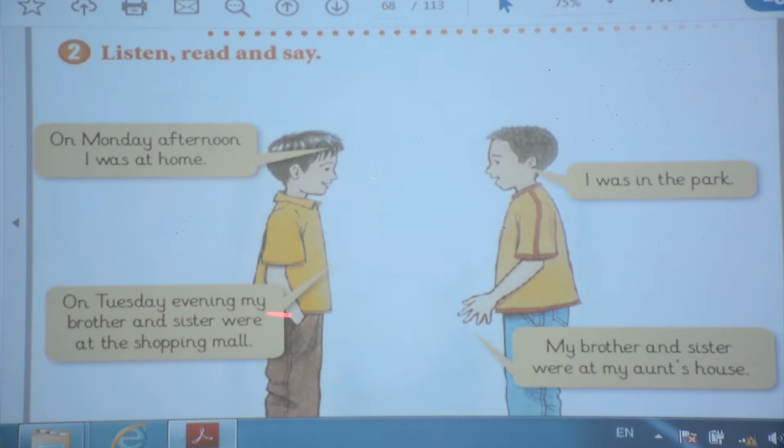Because we have my brother and sister, and they are plural, okay? You should use were. At the shopping mall, for the shopping mall, you should use at, okay? My brother and sister were at my aunt's house. Again, we have 2 nouns, my brother and sister. You should use were because we have plural, okay?